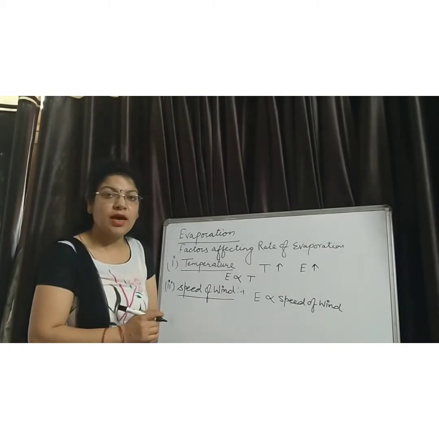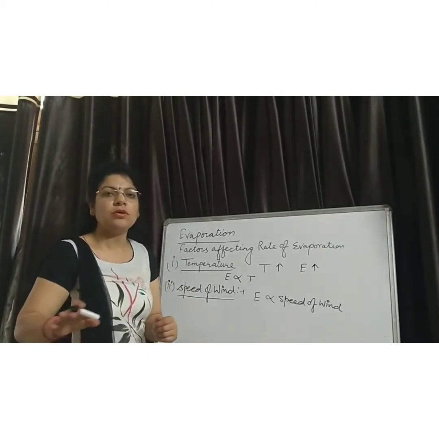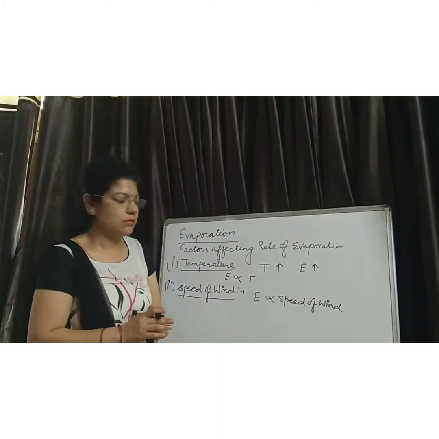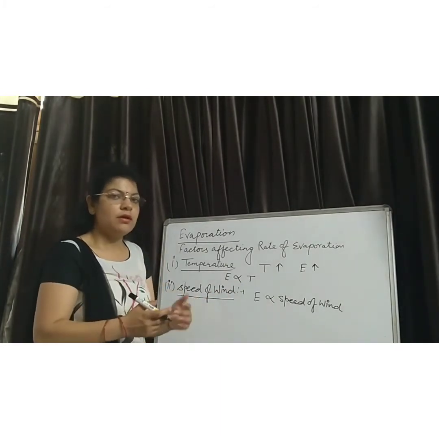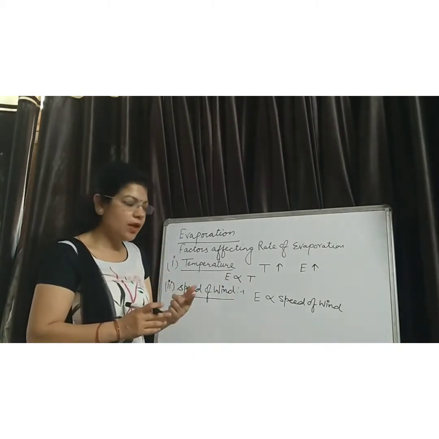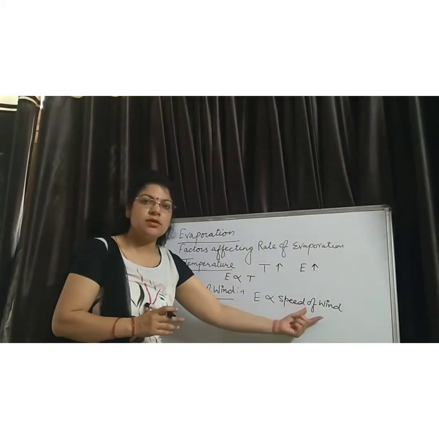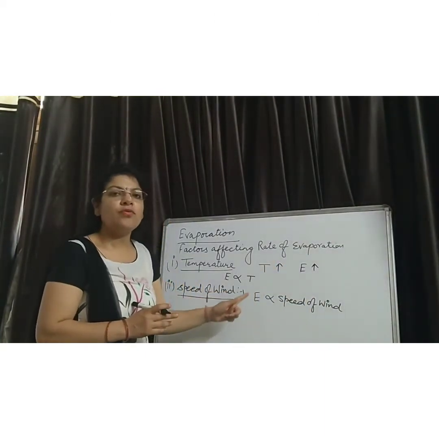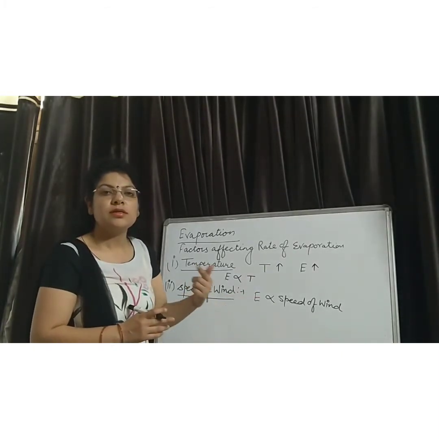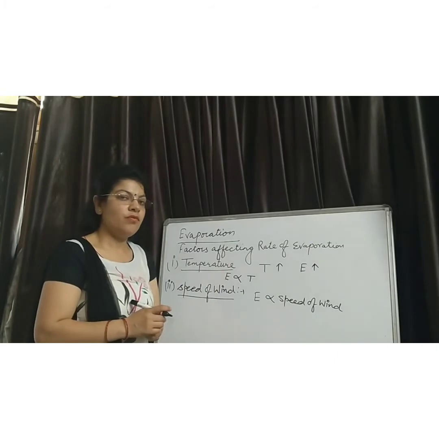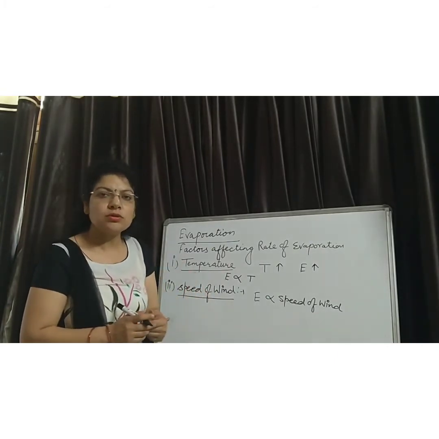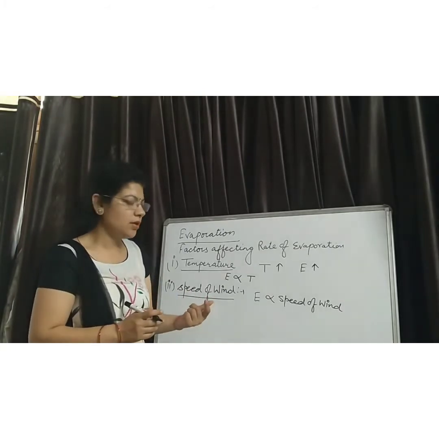You must observe that when your mother mops the floor, your mother switches on the fan. When you switch on the fan, the floor dries up fast. By switching on the fan, the speed of the wind increases. Therefore, the rate of evaporation increases, which dries up the floor easily. Similarly, when wind is blowing fast and you want to dry your clothes, the clothes dry up fast.